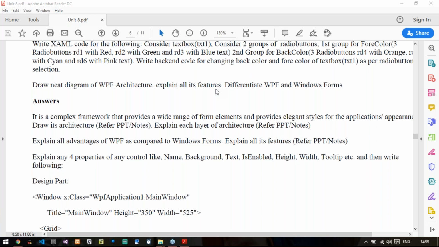Harsh, I won't be able to perform because my Visual Studio crashed yesterday.